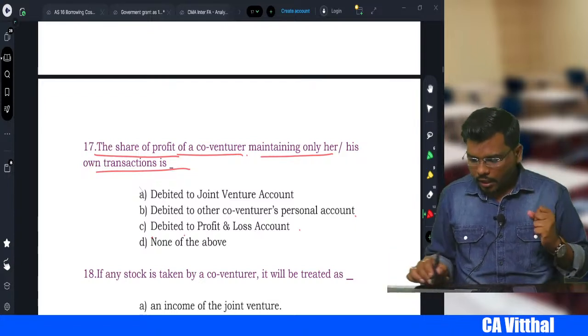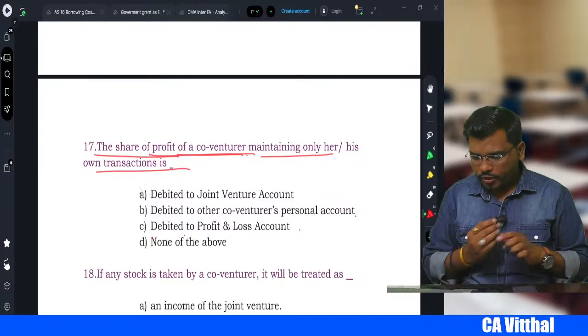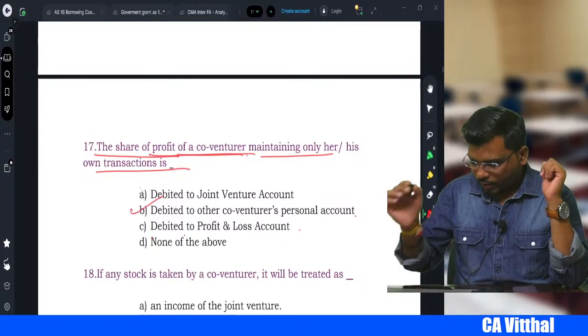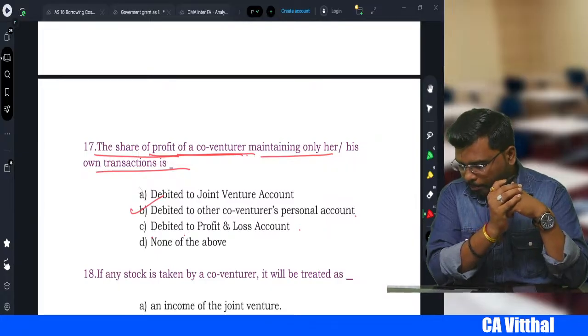Where we debit the shares of profit of a co-venturer, it is generally debited to where, sir? Other co-venturer personal account.